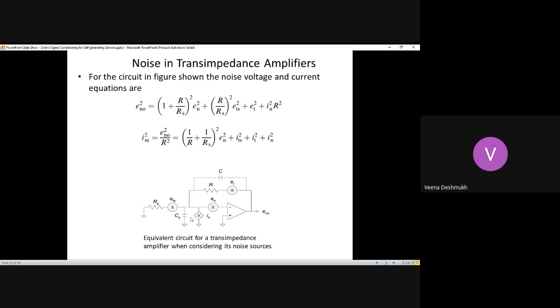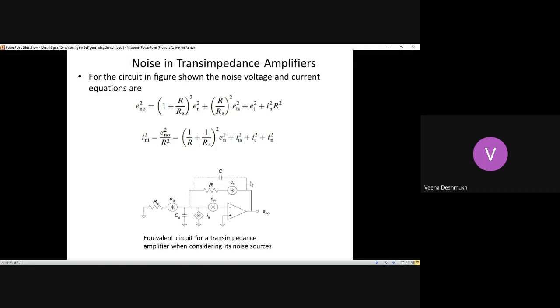And at the output, because it is a transimpedance amplifier, there is a capacitance C connected in parallel to the feedback resistance R. Our feedback resistance R2 is equal to R in this case. This is going to give rise to another noise source ET. The drop across this is going to fluctuate with the variation in temperature as well as the voltage sources, so it behaves like a noise source.